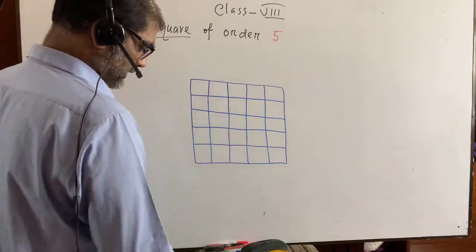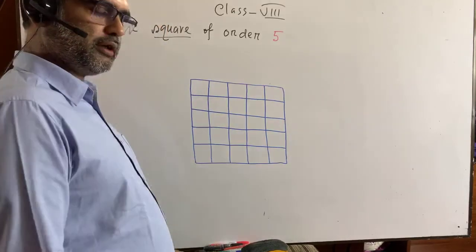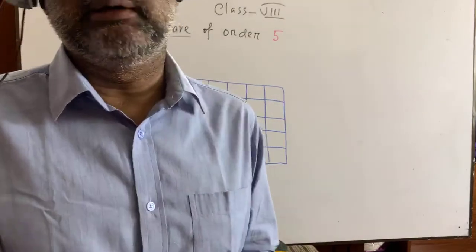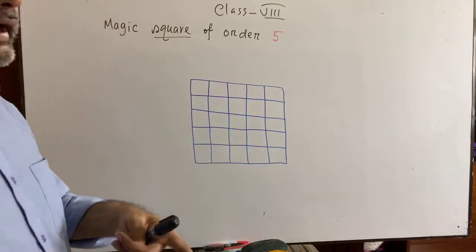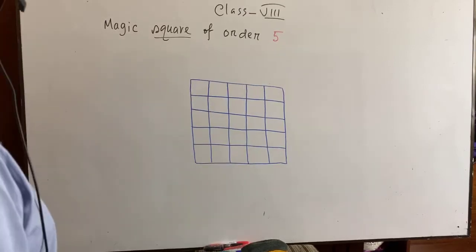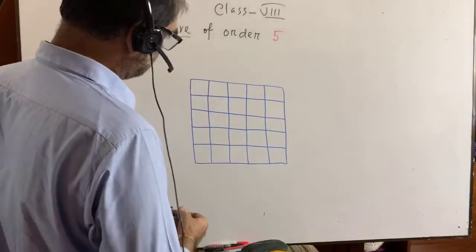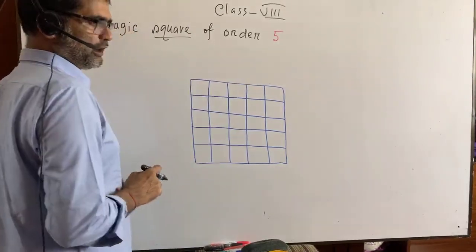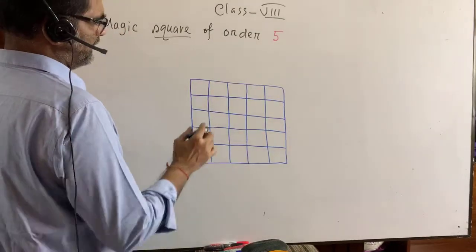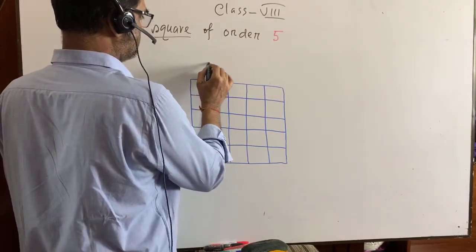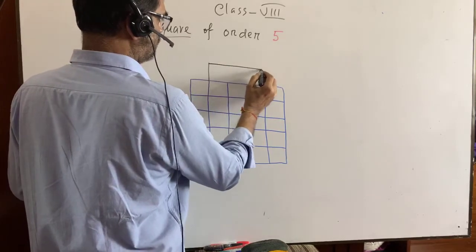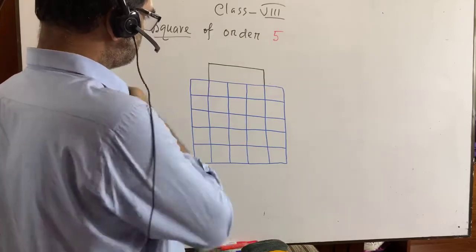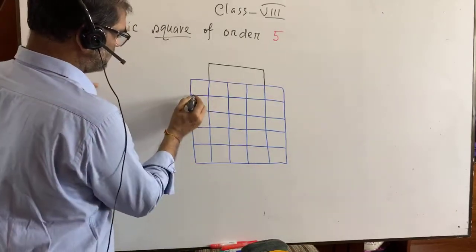Can you remember the magic square of order 3? I will apply that rule for determining the magic square of order 5. Are you getting me? There, I just extended the mid column and mid row. Here we have to extend up to this. Please try to understand.